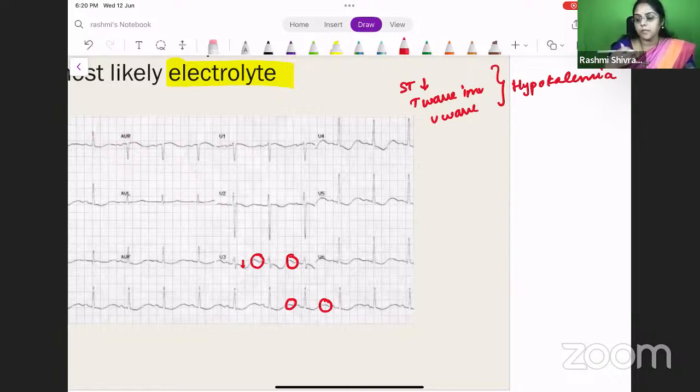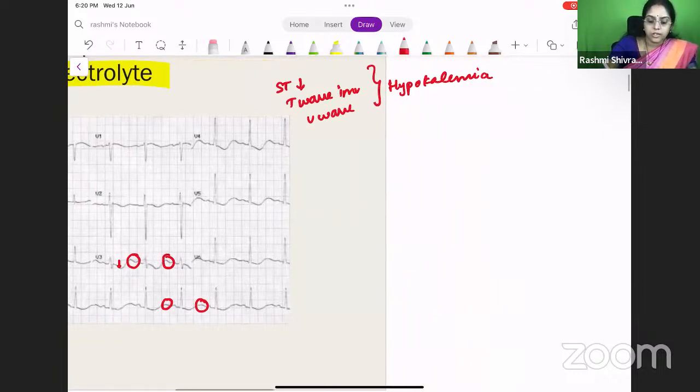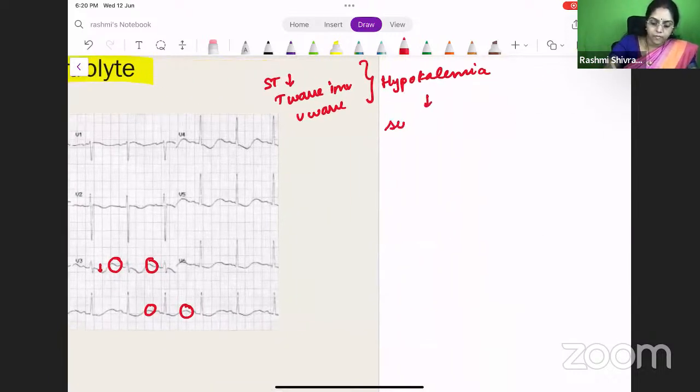So what happens when the hypokalemia worsens? Yes, Dr. Himanshu, Dr. Venkatesh, it is hypokalemia. The answer is correct. Okay, there is one more question I want to lead you into. These are the findings when there is mild to moderate hypokalemia. When the hypokalemia becomes severe, what is the type of arrhythmia that you will see in the patient? Can anyone tell me what arrhythmia you will see in a patient with severe hypokalemia?